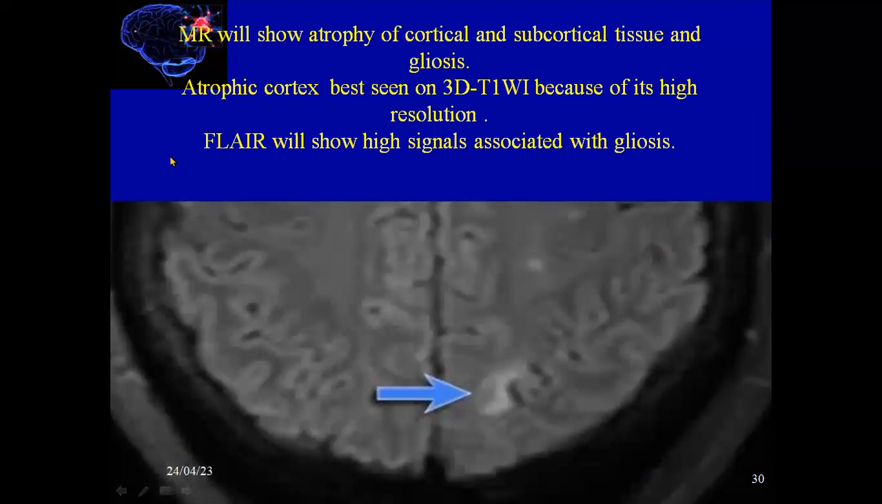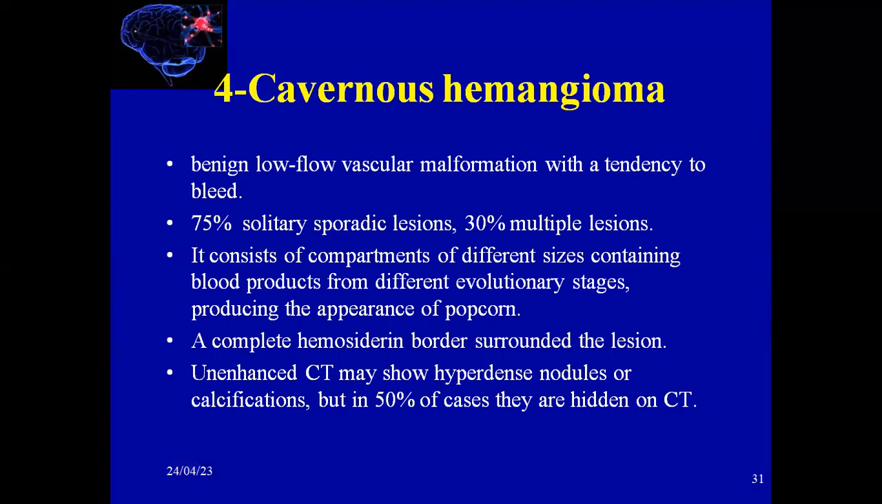This MRI also shows atrophied cortical and subcortical tissue and gliosis here. The atrophied cortex is best seen on T1 because of high spatial resolution. The FLAIR here also shows a high signal, which indicates gliosis.